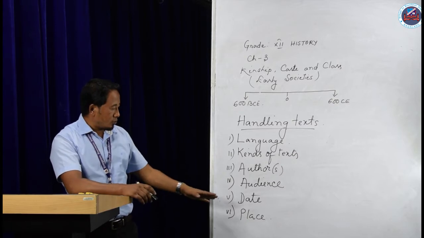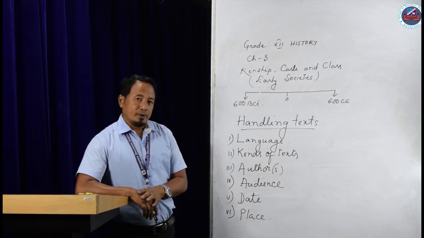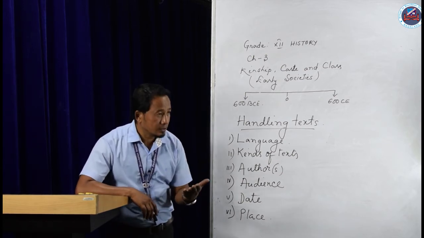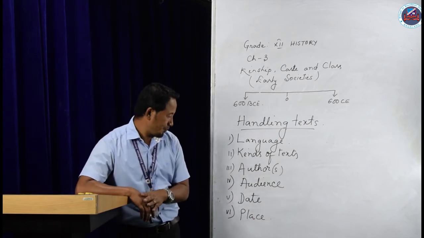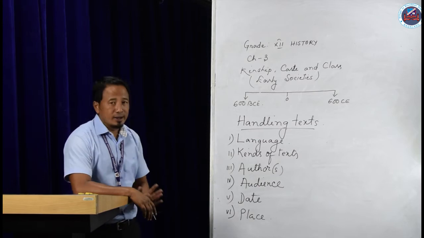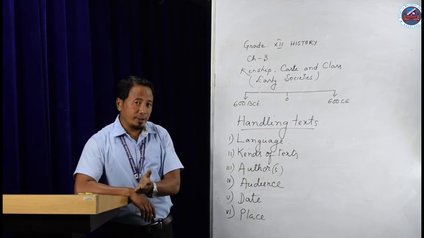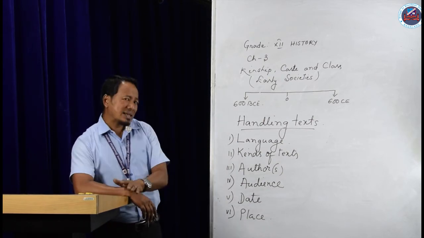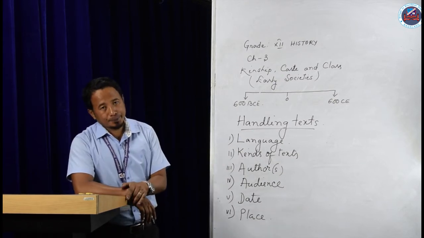The historian tried to find out the place where the book was written, or the name of the place the book is referring to. So these were the elements that the historian depends on to gain maximum information from that book.